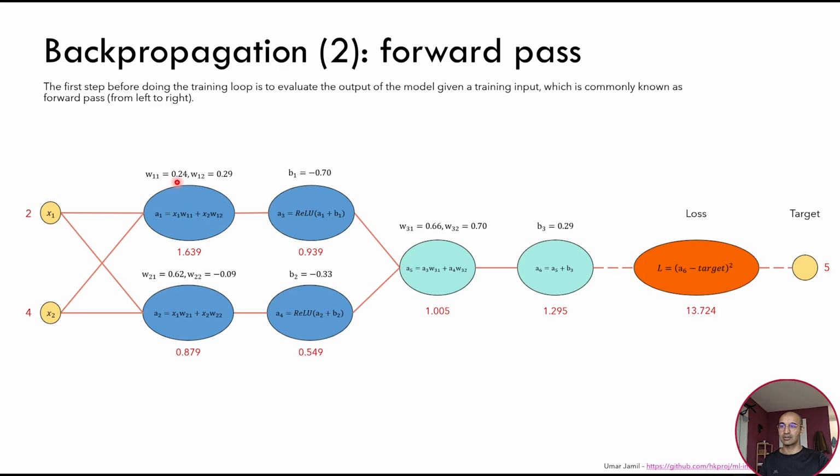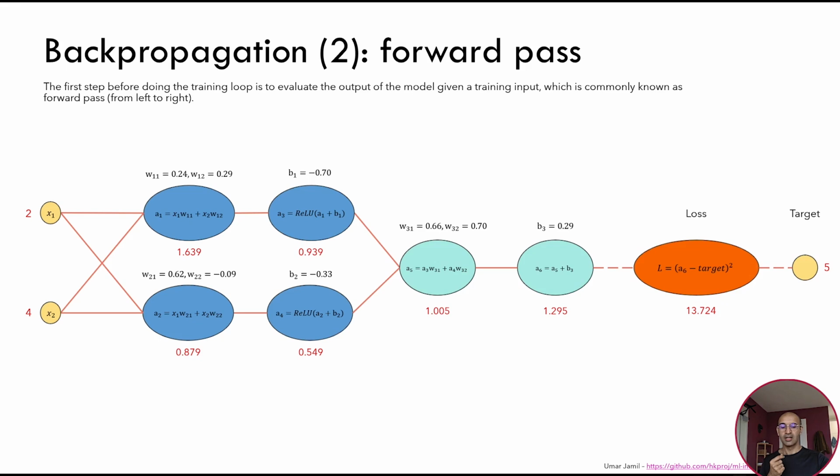W11 is equal to 0.24, W12 is equal to 0.29, the bias 1 is equal to minus 0.70. This will result in some activations being calculated. The values of each node are called activations. We use the previous activation to calculate the next one, and so on, until we arrive at the output of this neural network. We have a target because we are training, and we can calculate a loss.